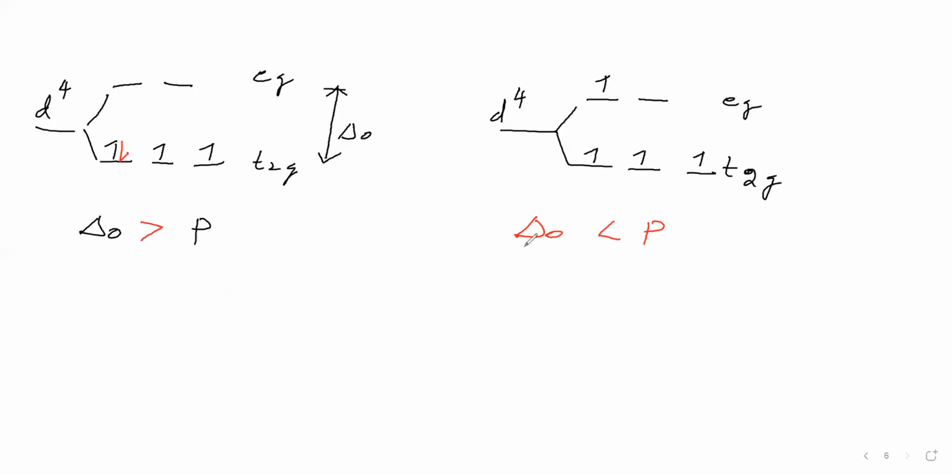If pairing energy is more and delta naught is less, then the fourth electron won't go for pairing; it will go to eg. So whether pairing takes place or not depends on delta naught and P.